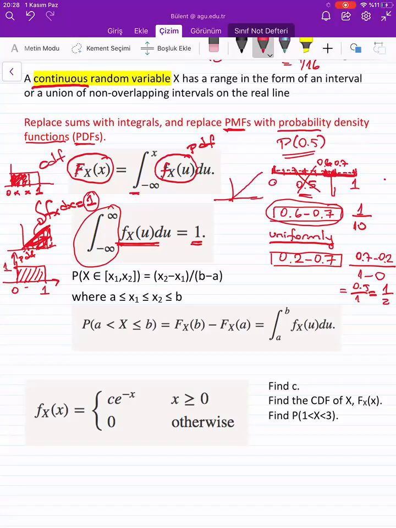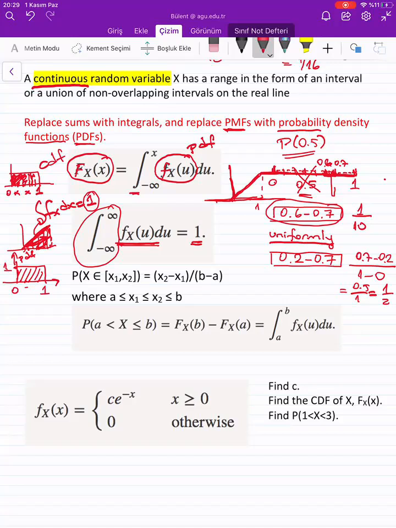Initially, it is 0. Before 0, it is always 0. And after 0, it starts increasing because the area under this curve becomes increasing as we go until 1. What happens when we reach 1? It becomes 1 otherwise, okay? So after 1, it becomes 1, okay?